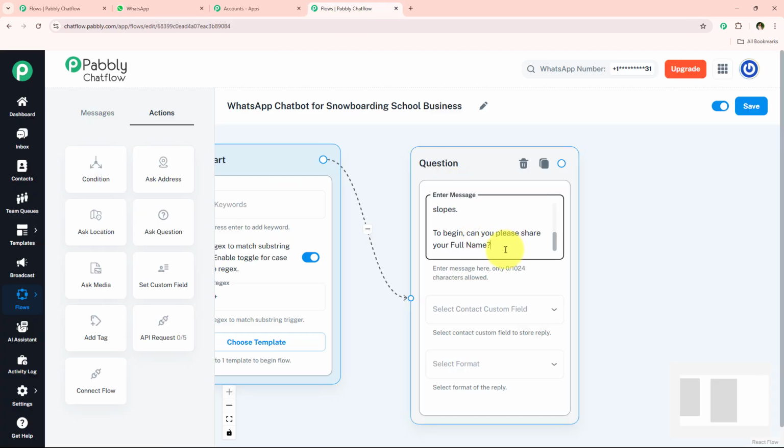I'm just going to simply add stars at the start of the text and at the end of the text which I want to bold. So like this, you can also bold some text in your messages. It looks more attractive. Now after doing this, I'm just going to move on further.